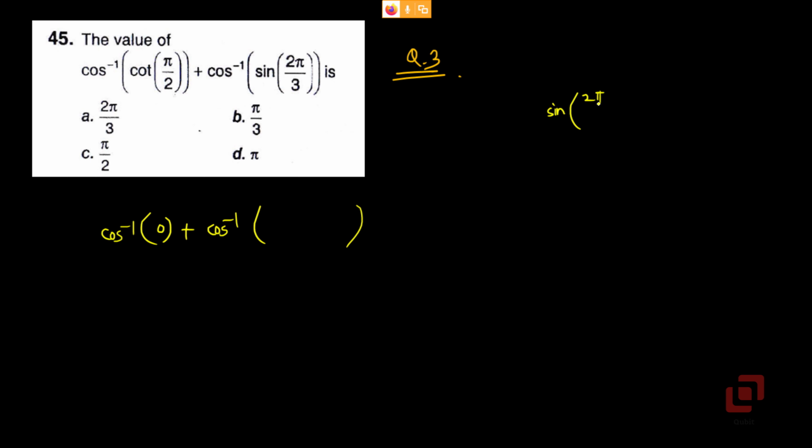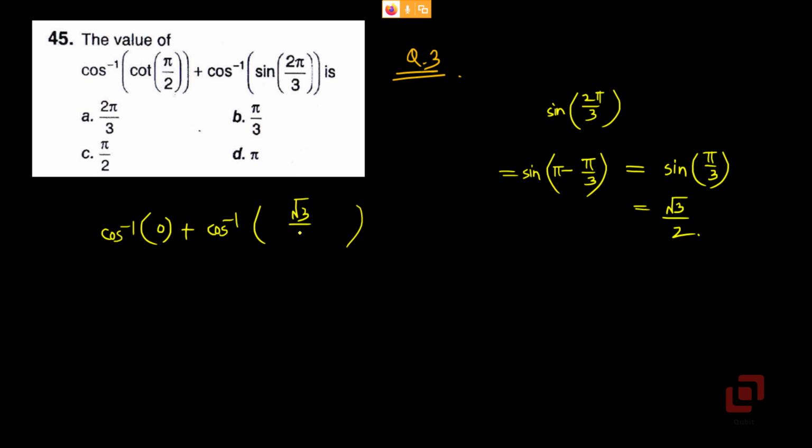Sine 2 pi by 3 is equal to sine of pi minus pi by 3. By using the allied angles formula, sine of pi minus theta is sine theta. How much is sine pi by 3? Root 3 by 2. Yes, root 3 by 2.